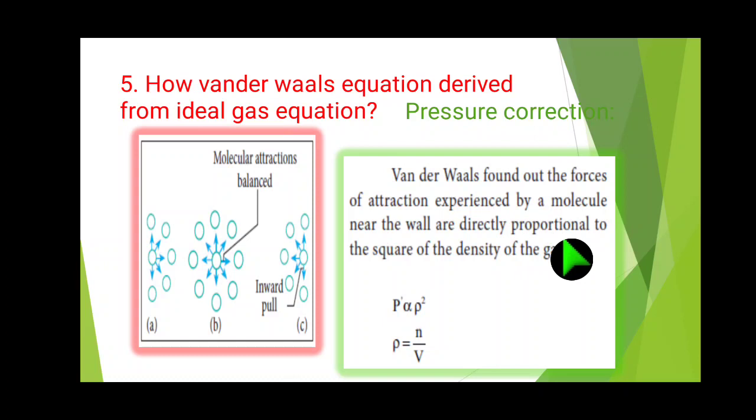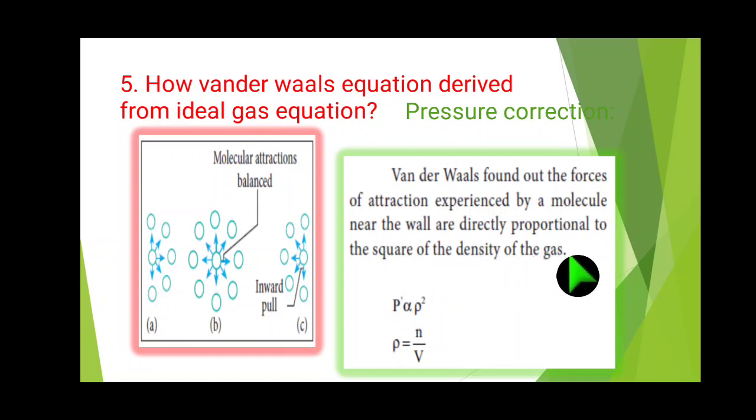Okay, how is it derived from the ideal gas equation? The pressure correction. Van der Waals found out that the force of attraction experienced by a molecule near the wall is directly proportional to the square of the density of the gas.